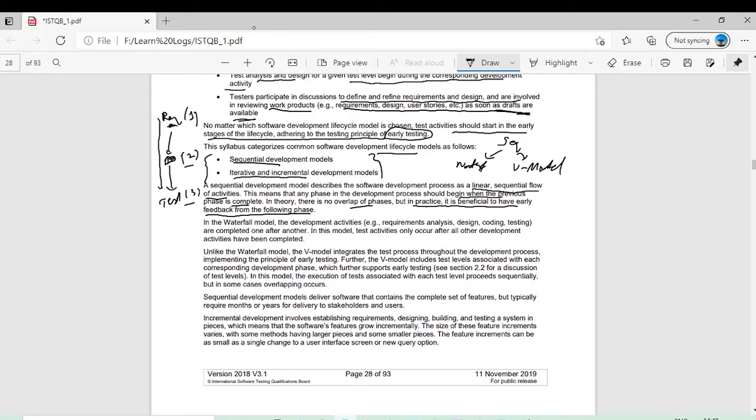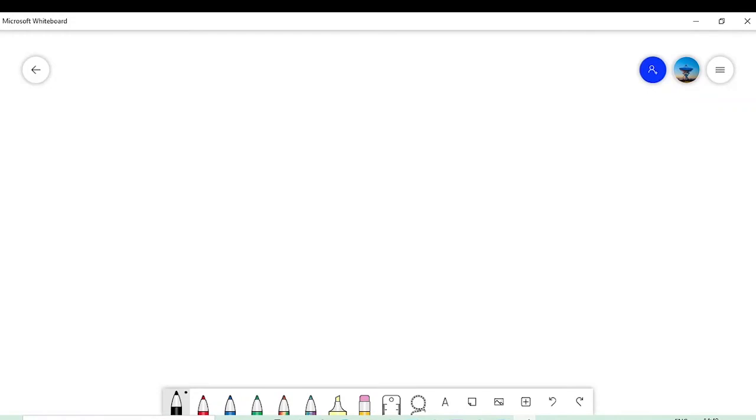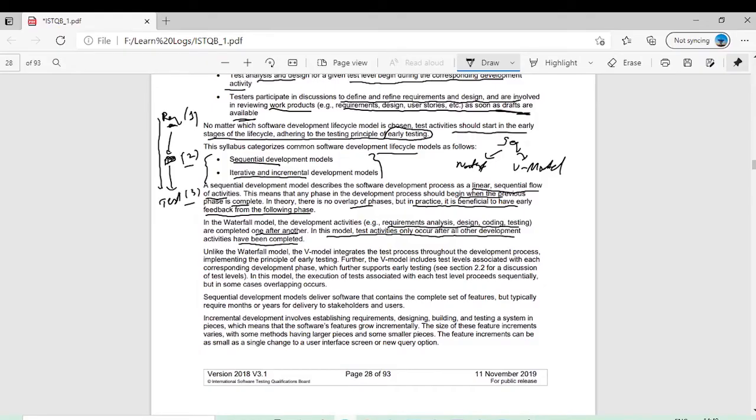What is waterfall? In the waterfall model, the development activities like requirement analysis, design, coding, testing are completed one after another. In this model, test activities only occur after all the development activities have been completed. This is somehow a negative point of your waterfall method, which is a type of sequential method. Just as the name suggests, it's a kind of waterfall. I will explain you here. First of all, you are gathering the requirements, then you are doing, as mentioned in the course outline, system design or analysis.